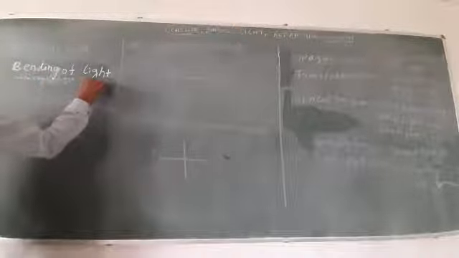Okay, so bending of light when a ray of light travels from one medium to another.